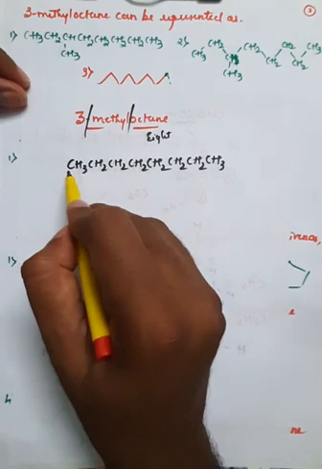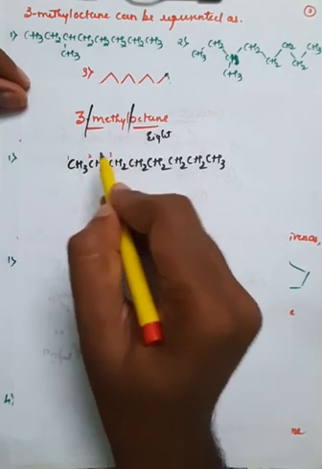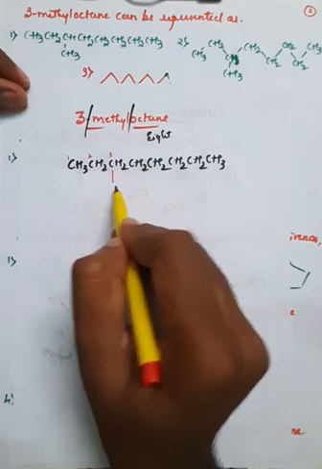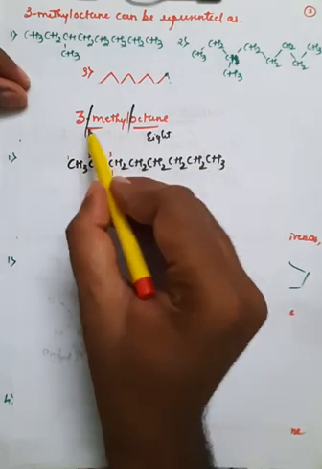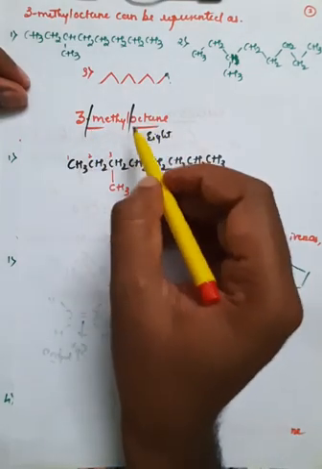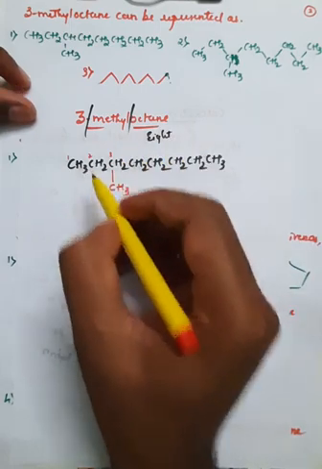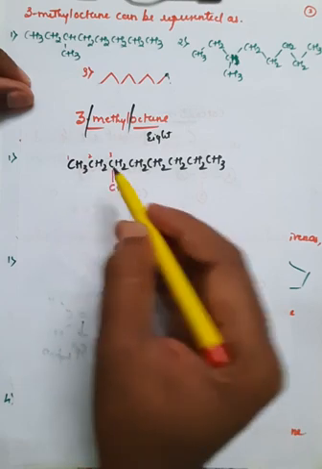So if you go from left to right, this will be the numbering 1, 2, and 3, right? The third carbon atom has an attachment of one more CH3 group. So this makes the structure of 3-methyl octane. You can also write it in the form of a bond, showing the force of attraction between these 2 carbon atoms with the help of a bond.